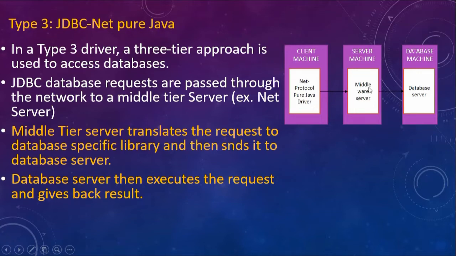The middleware server translates these requests into the database specific library commands and then sends them to the database server. Now the database server has already received the database specific commands, so it simply has to execute the request and give back the result. So this is the type 3 JDBC Net Pure Java driver.